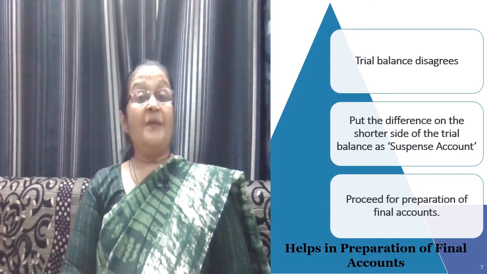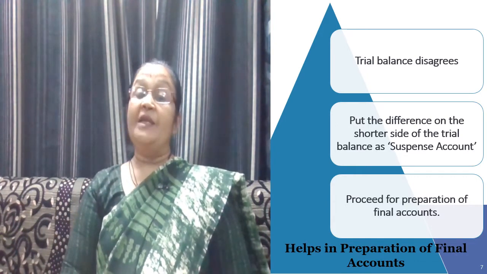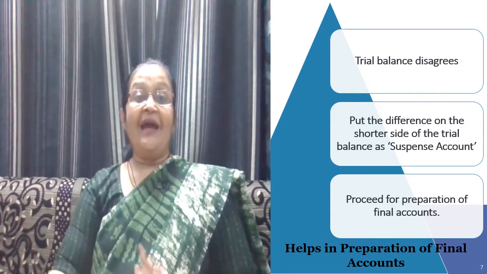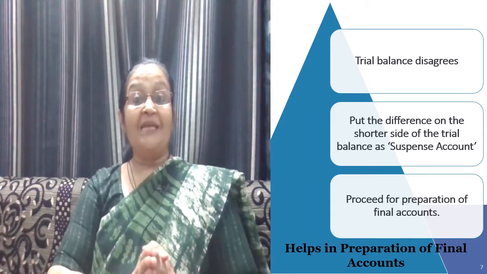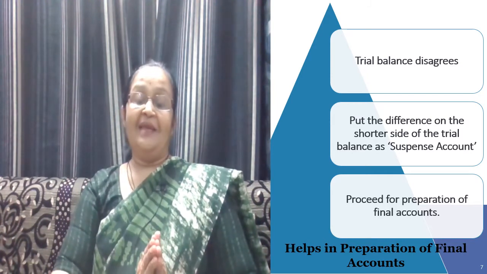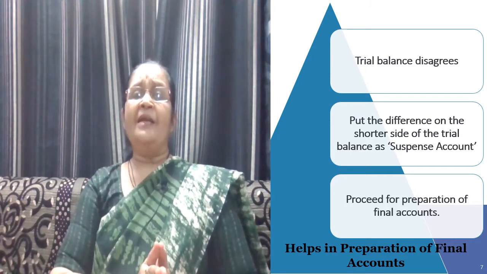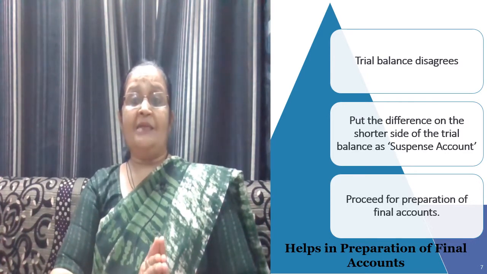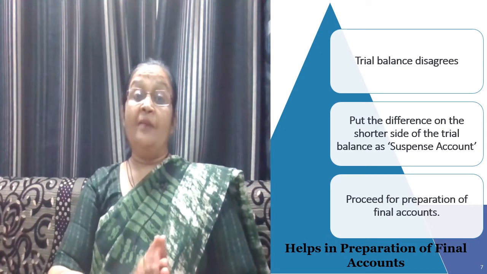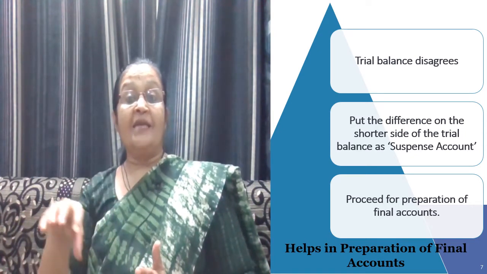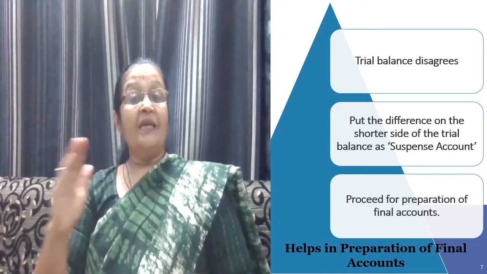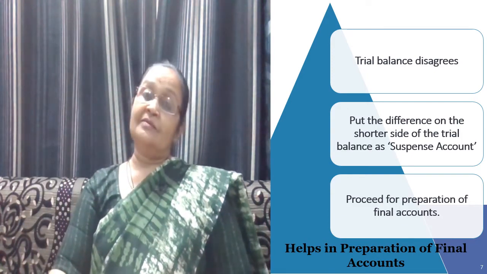Also, the suspense account helps us in preparation of the final accounts. As we know, the trial balance is the basic input for preparation of the final accounts. In case of disagreement of the total of the trial balance, the accountant need not stop. The accountant can put this difference on the shorter side of the trial balance as the suspense account and proceed with the preparation of the final accounts.